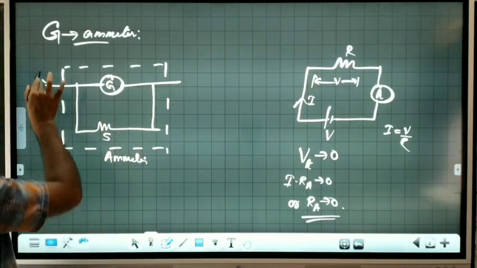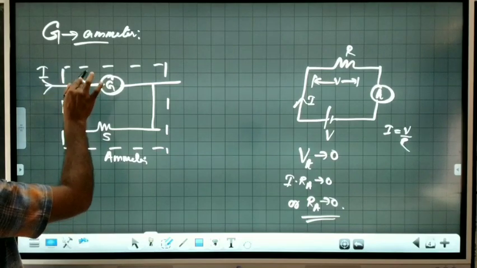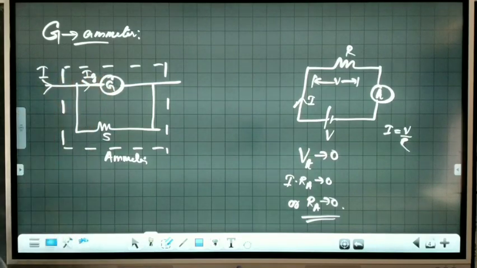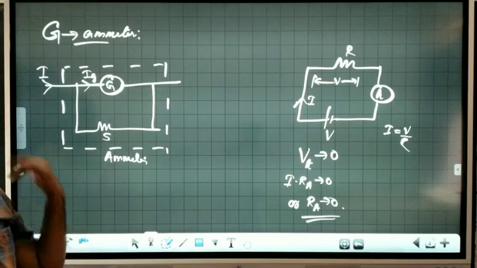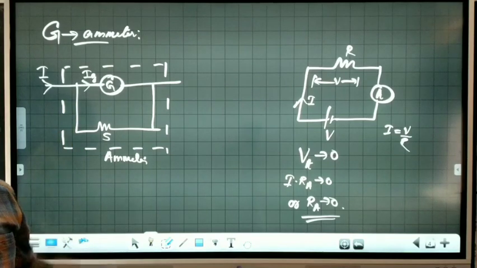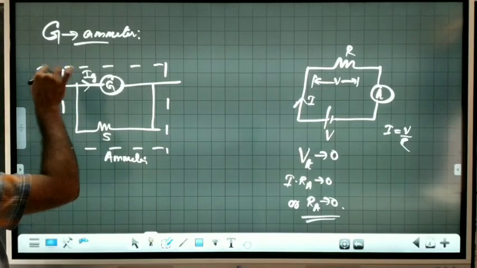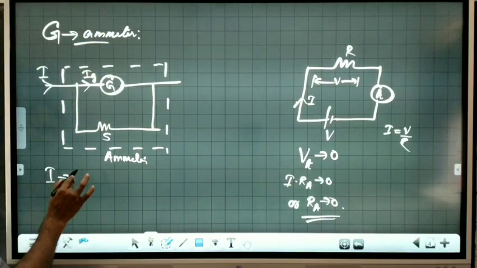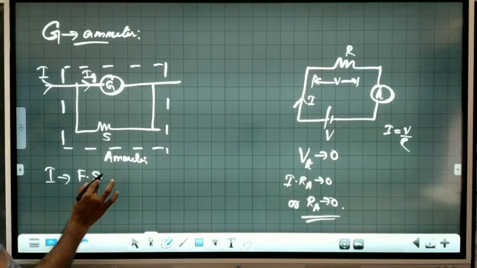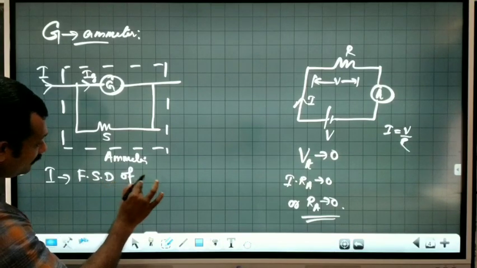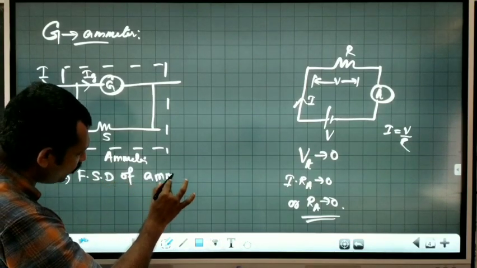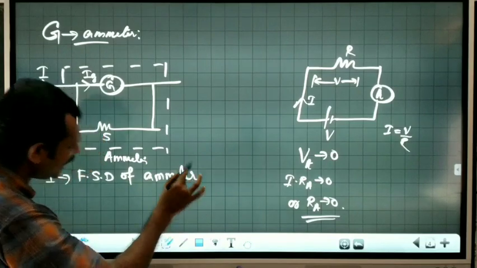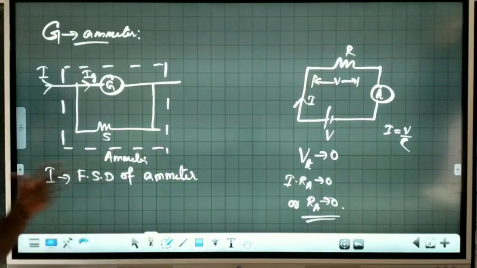Now here I can say the main current is I. Ig is the full scale deflection current of the galvanometer. I is the full scale deflection current of ammeter. So please understand. What is I? FSD of ammeter. FSD in this context means full scale deflection current of ammeter.